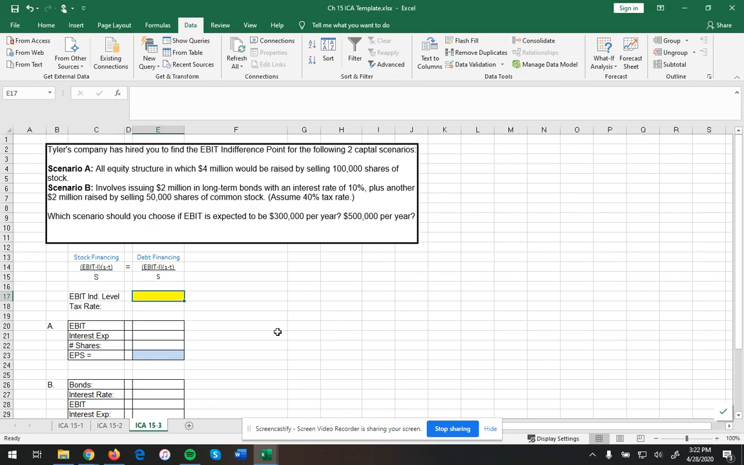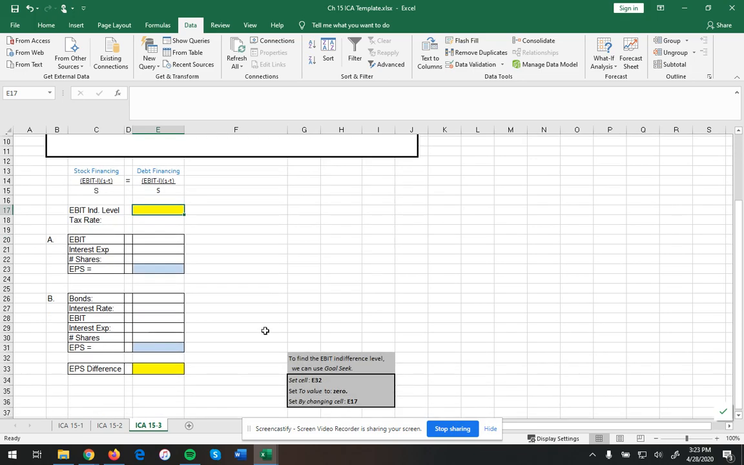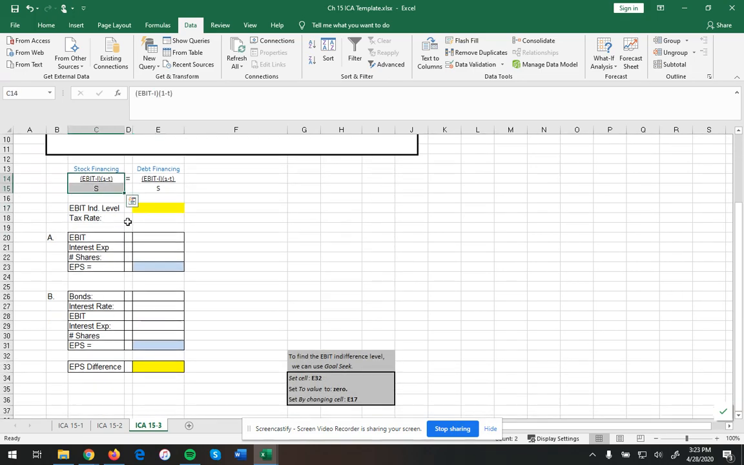So you've got two capital scenarios. One's all equity, one's half equity or some equity and some debt that we see. And so he wants to know what's the point at which we are indifferent based on earnings before interest and taxes. Okay, so we have to use this formula right here. We have to find the point where our stock financing, the EBIT minus our interest expense times 1 minus my tax rate, all divided by the number of shares outstanding, where these are equal that we have.